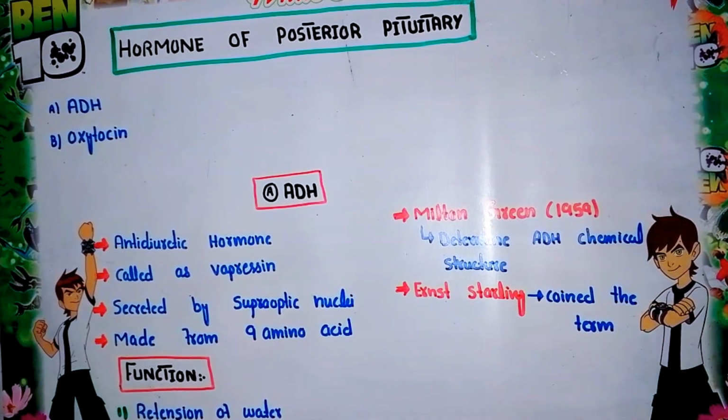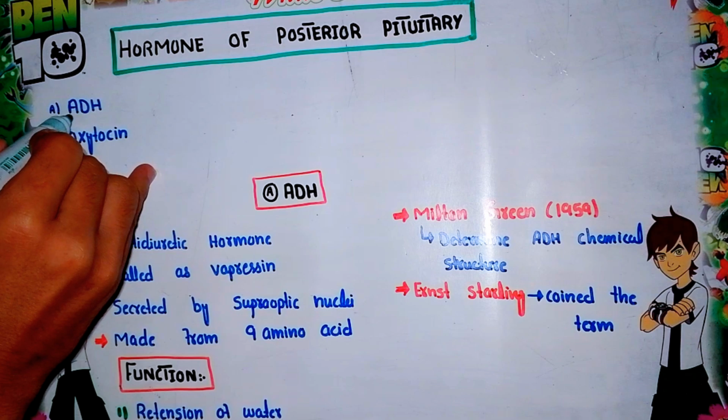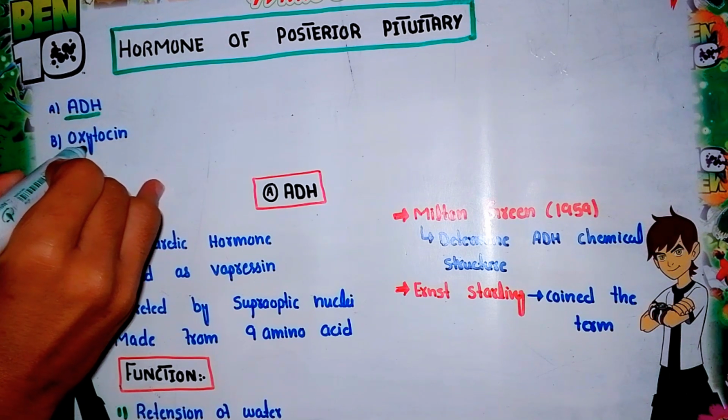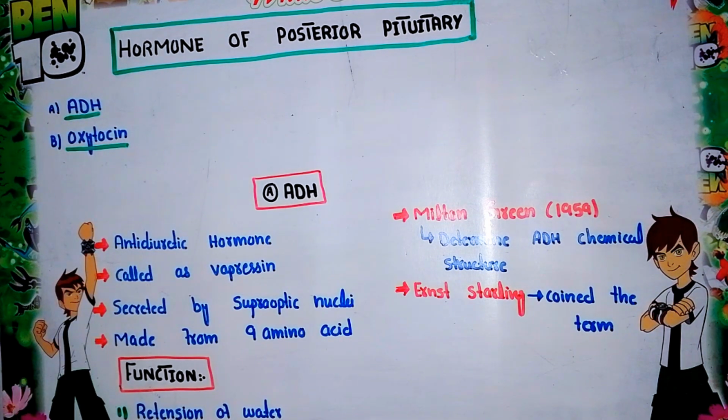Now we will discuss the hormones that are mainly released by the posterior pituitary. Mainly two hormones are released by the posterior lobe of the pituitary gland. The first one is ADH, and the second one is oxytocin. Now we will discuss each hormone in detail, along with its functions. The first one is ADH.